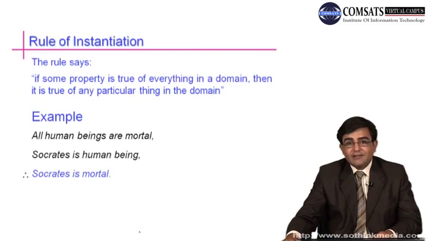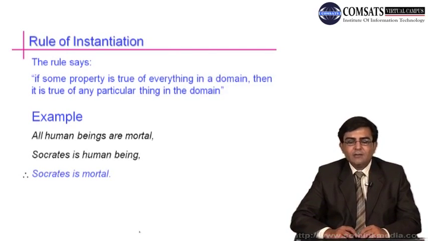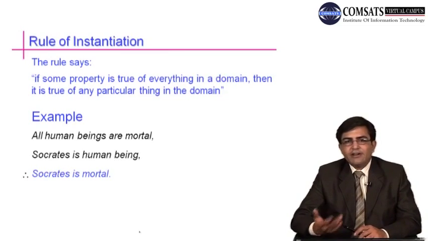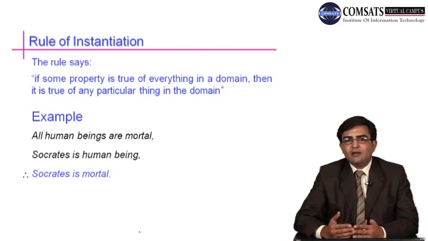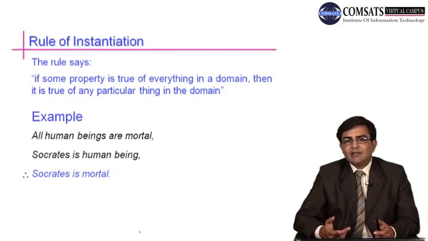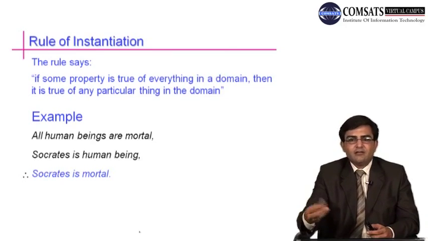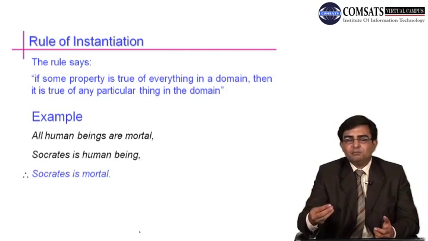The next is rules of instantiation. The rule says if some property is true for everything in a domain, then it is true for any particular thing in the domain. If I say that in a class of computer science, of discrete mathematics, all the students are older than 20 years, in your discrete mathematics class every student's age is more than 20 years. Then this statement is true for every student, that is, for any one particular student in the class, for example Aamir. If I ask someone what Aamir's age is, then definitely Aamir's age will be above 20.